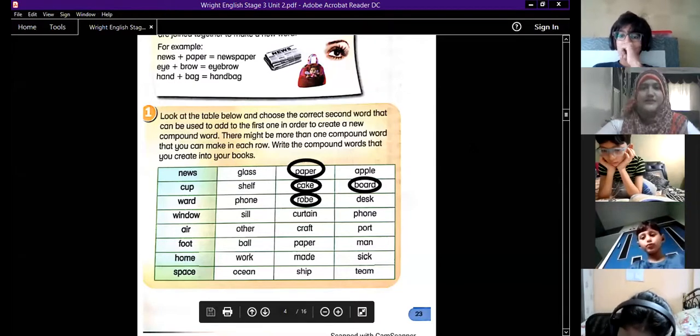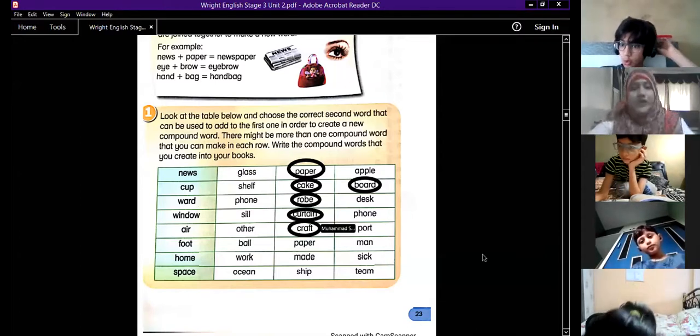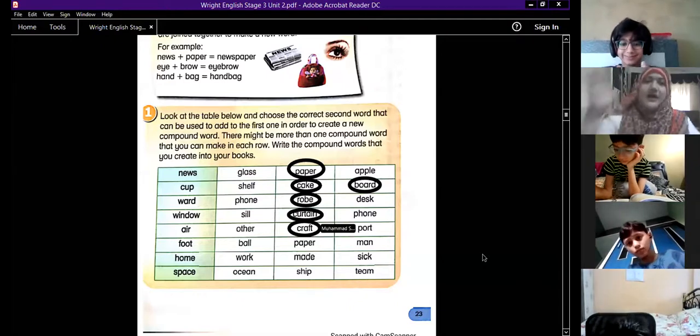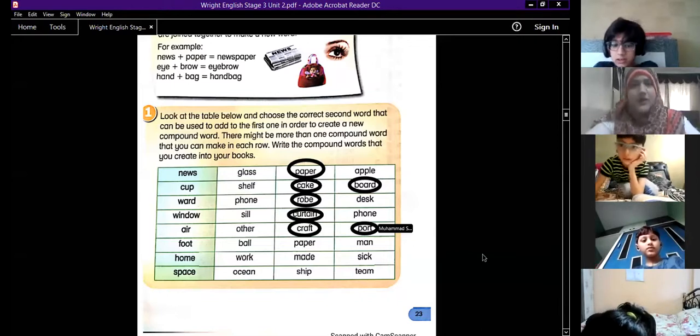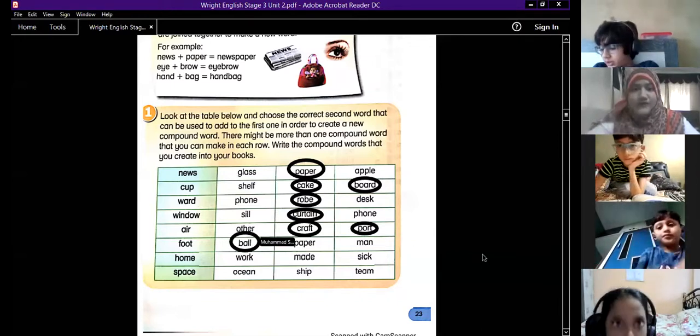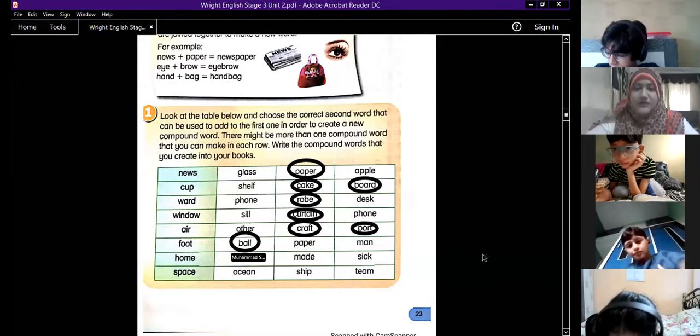Anything you do not understand, you may leave it. There is no hard and fast rule that you need to get the right answer. It is okay. You can make mistakes, and I will be proud of you. I will still be proud of you if you write the wrong answers. Okay? Doesn't matter. You don't have to be right. You just have to attempt and give it a try.